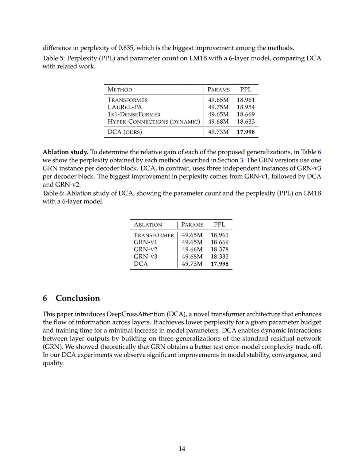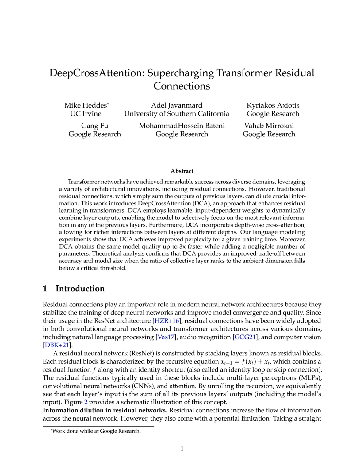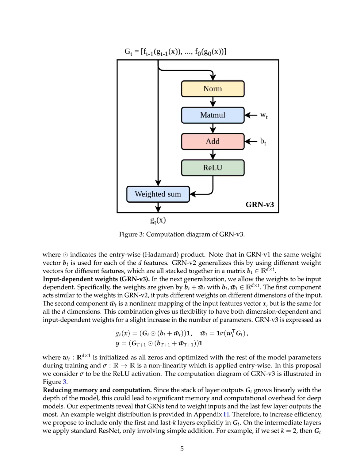In the deep cross-attention DCA architecture, the input-dependent weights in GRNv3 function by dynamically adjusting the contribution of previous layer outputs based on the current input. For a sample input, X, the process begins by passing X through the initial layers of the transformer, generating outputs that are collected into a stack, G_T. In GRNv3, the weights, B_T, are initialized as all zeros and optimized during training, while an additional component, bar W_T, is derived from a nonlinear mapping of the input, X.